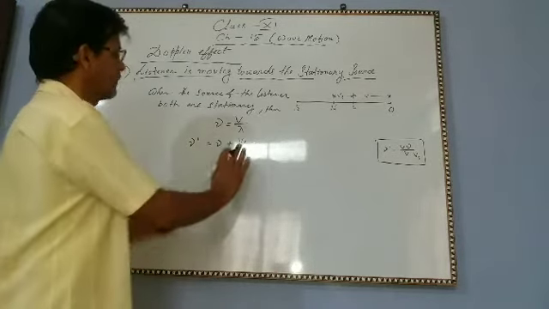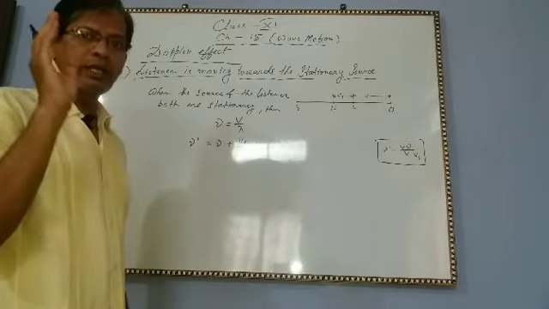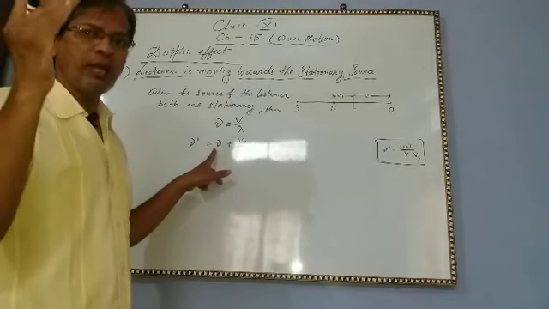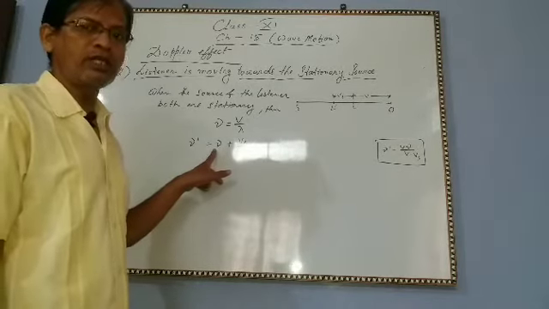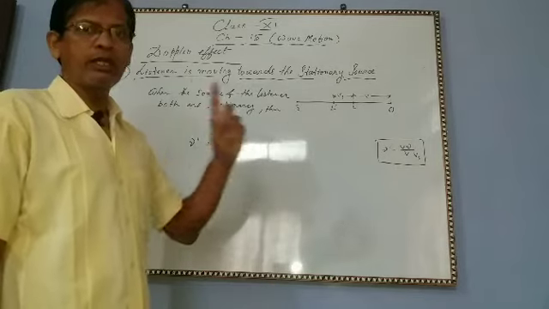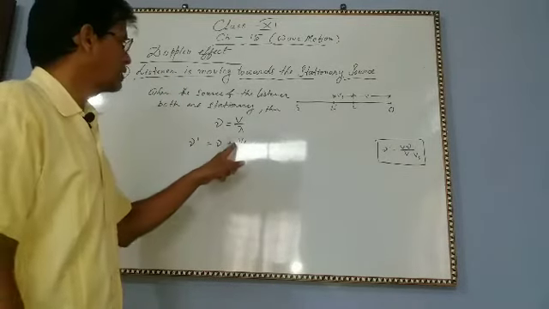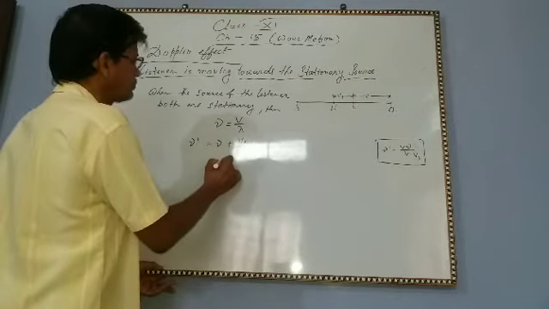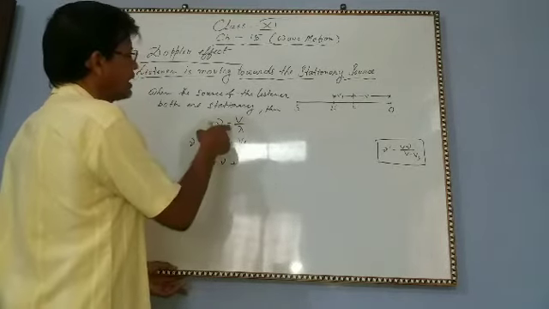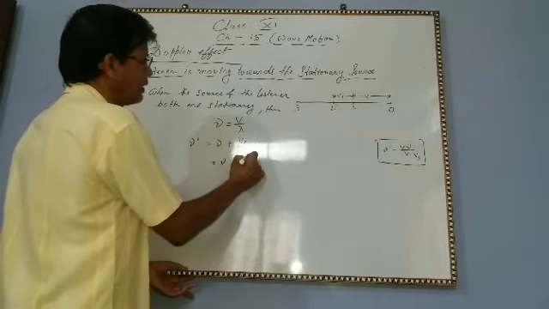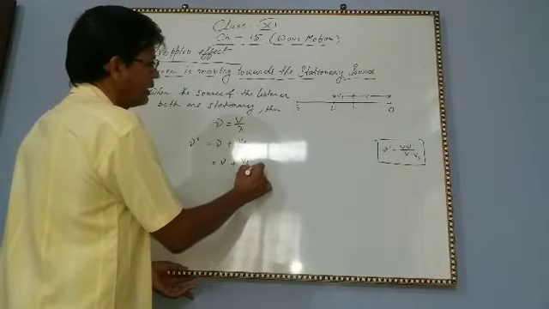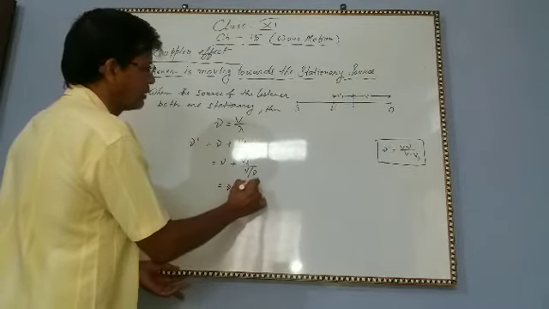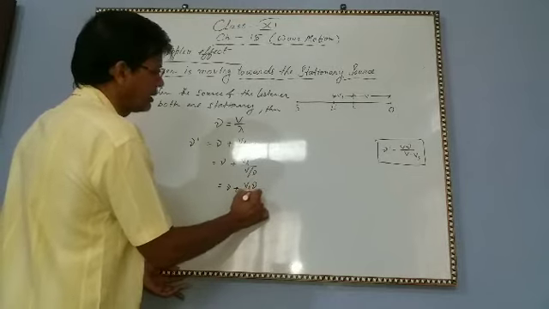If it is stationary, the listener will get nu waves in 1 second, but due to motion of the listener towards the source, he will get some extra waves, and this is equal to VL by lambda. Now nu plus, what is lambda? Lambda equal to V by nu, so this is nu plus VL nu by V.